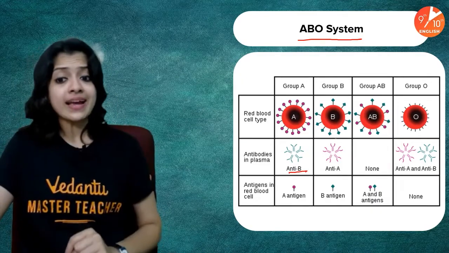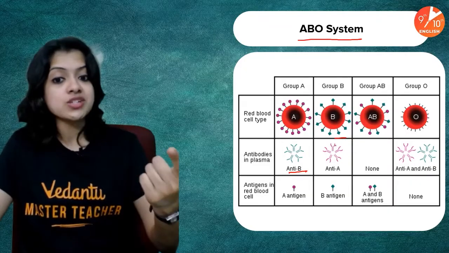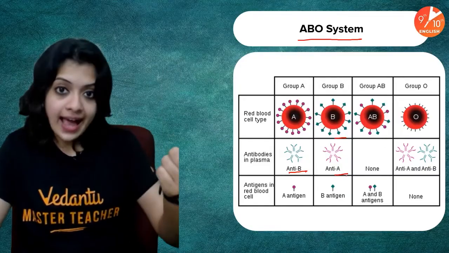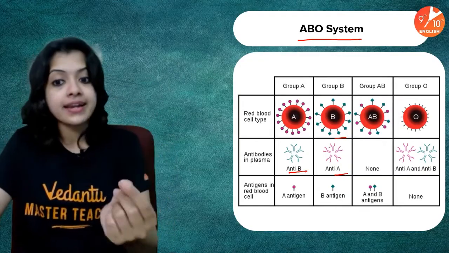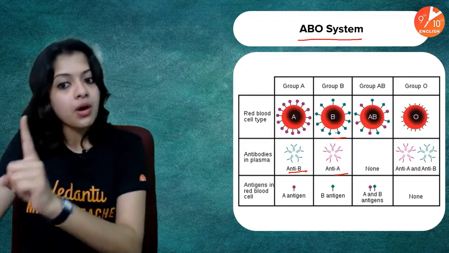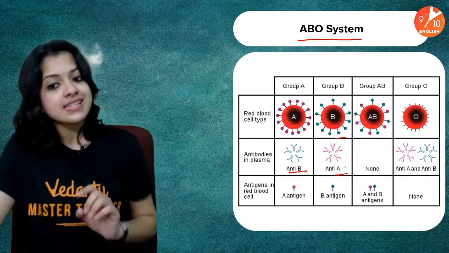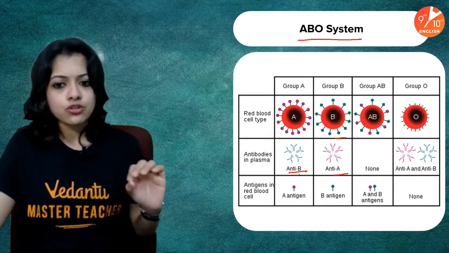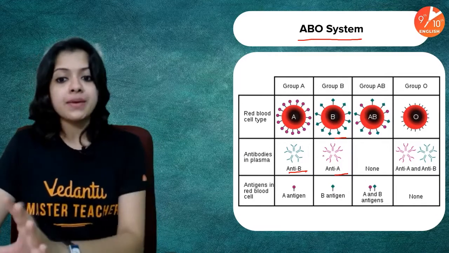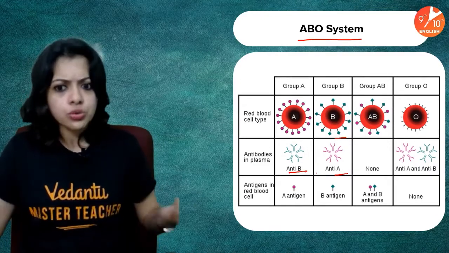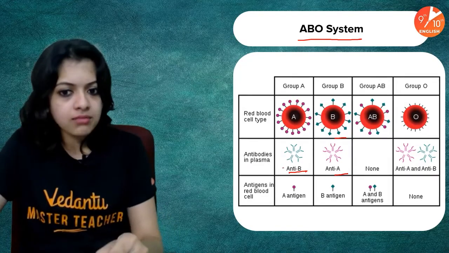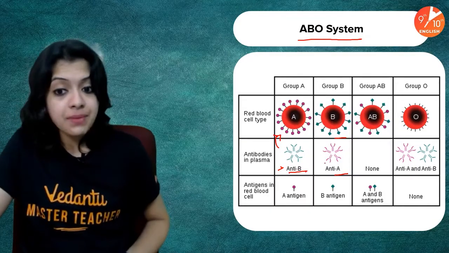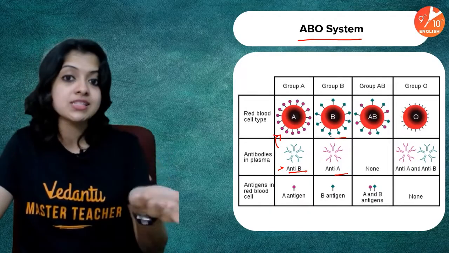Likewise, if you belong to the B blood group, your antigens are B antigens, whereas your blood plasma would contain anti-A antibodies because A antigens are a foreign substance to a B blood group person. This is why anti-A antibodies are found in a B blood group person. Imagine if an A blood group person had anti-A antibodies or a B blood group person had anti-B antibodies. What would have been the result? The anti-A antibodies here would have acted against the person's own antigens. Anti-B antibodies here would have acted against this person's own antigens.